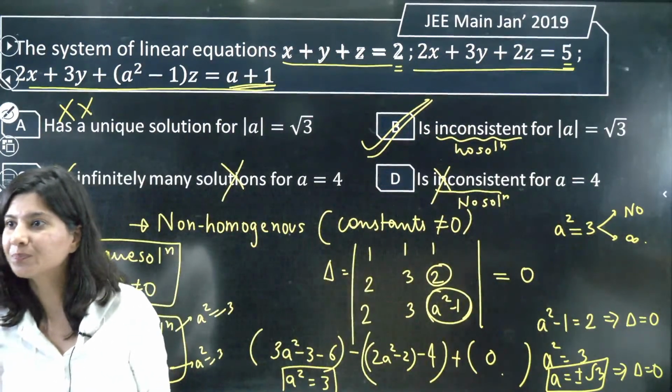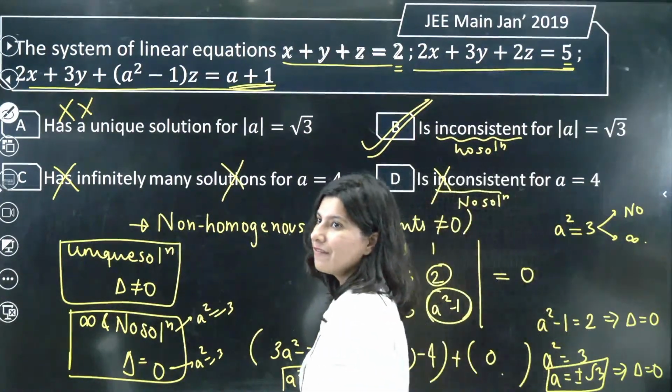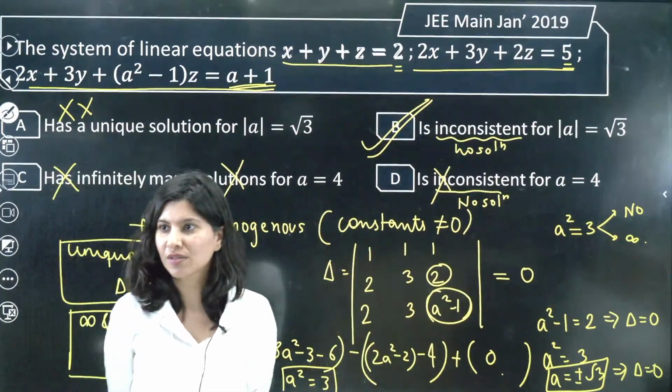So the only option which can be correct is option B. Yes or no? Just tell me. Understood or not? Very clear. Very easy question. What do you think?